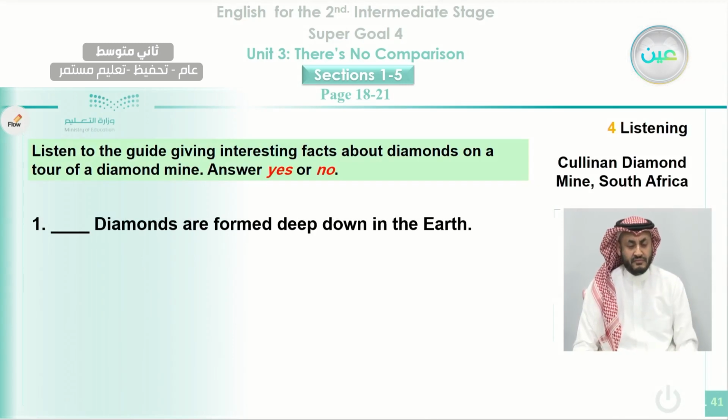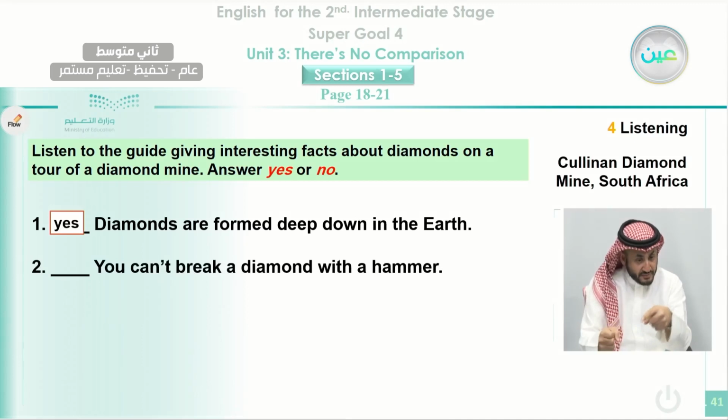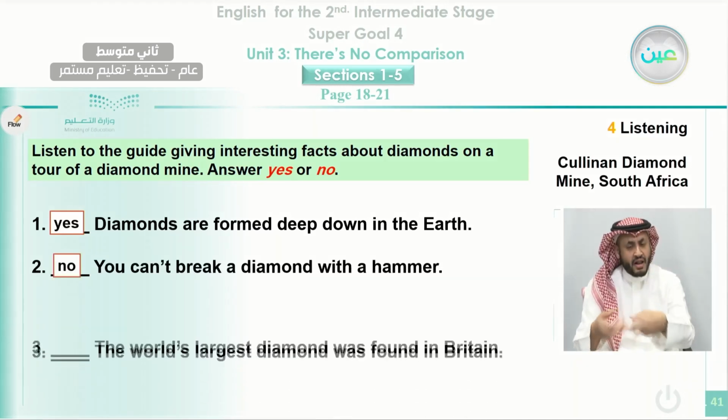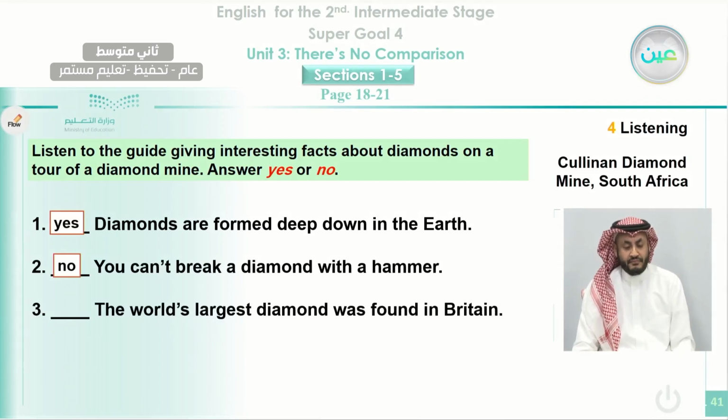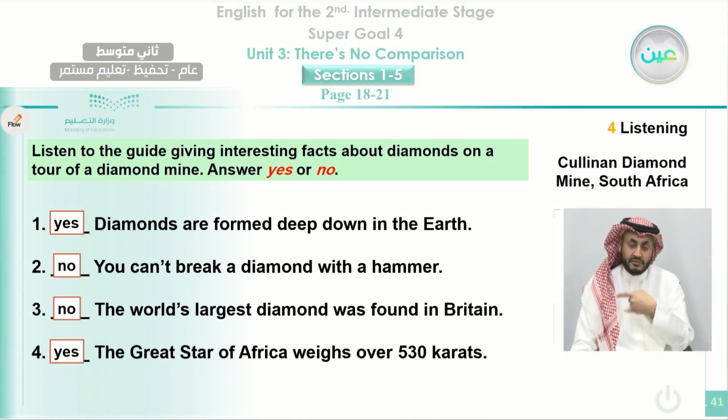Diamonds are formed deep down in the earth. Is that correct? That's a true statement. Number 2, you can't break a diamond with a hammer. No, you can break it. Number 3, the world's largest diamond was found in Britain. No, that's not correct. The fourth one, the Great Star of Africa weighs over 530 carats. That is a true statement.